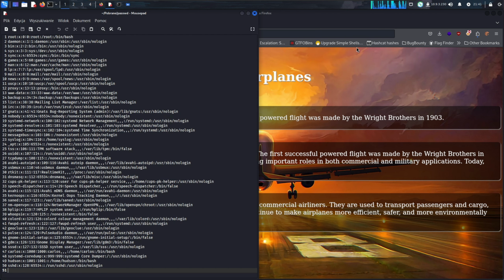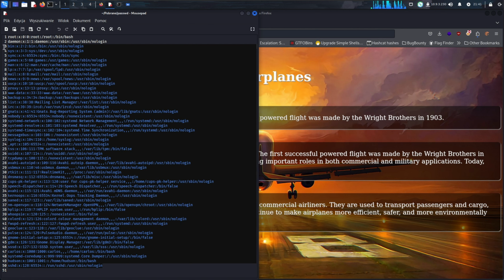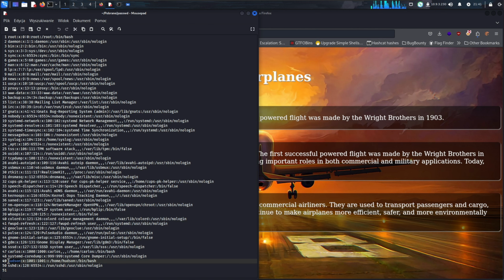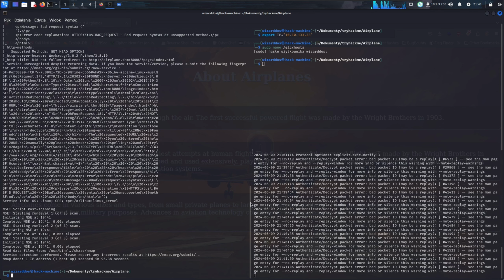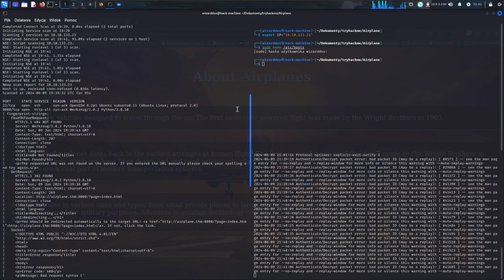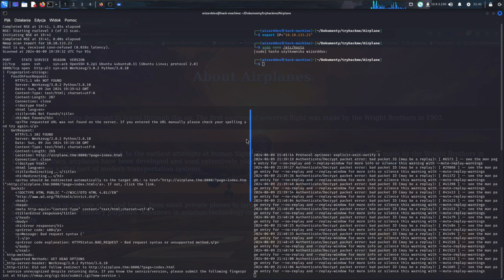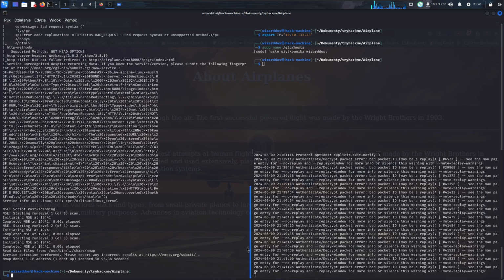Something got downloaded. As you see here, it's the full passwd file from the machine. We've got 2 users, Hudson and Carlos. That's what we can do. Alright, the nmap finished. This is SSH and this one runs Werkzeug on Python. Werkzeug is a server for Flask, so it's probably a Flask app.